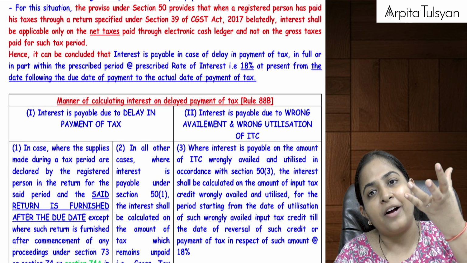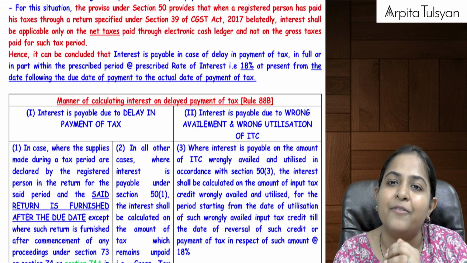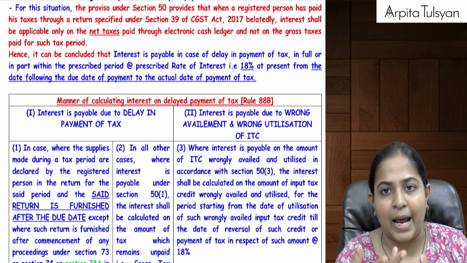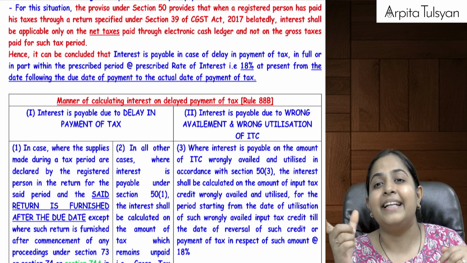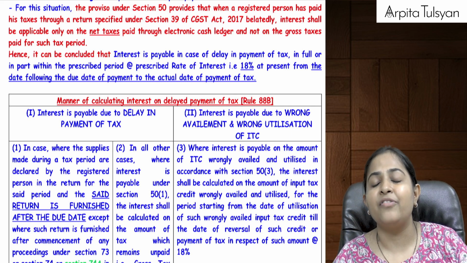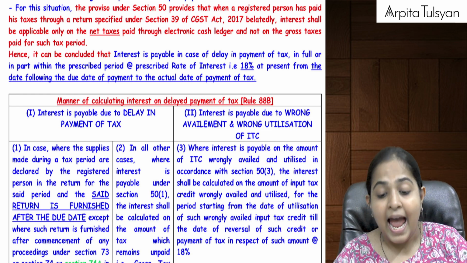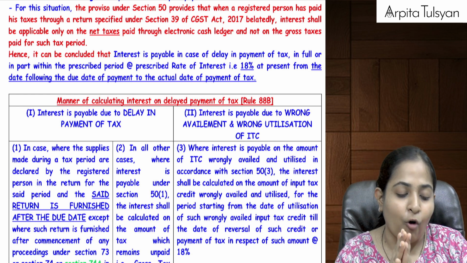Because out of 1 lakh, the 60,000 ITC that you claimed, can we say that amount is anyway kept with the government? If that is kept with the government, then on that we are not liable to pay any interest. Therefore, interest will come only on the net liability. This interest will come at the rate of 18%. That is the interest rate at present. And for what period will it come?